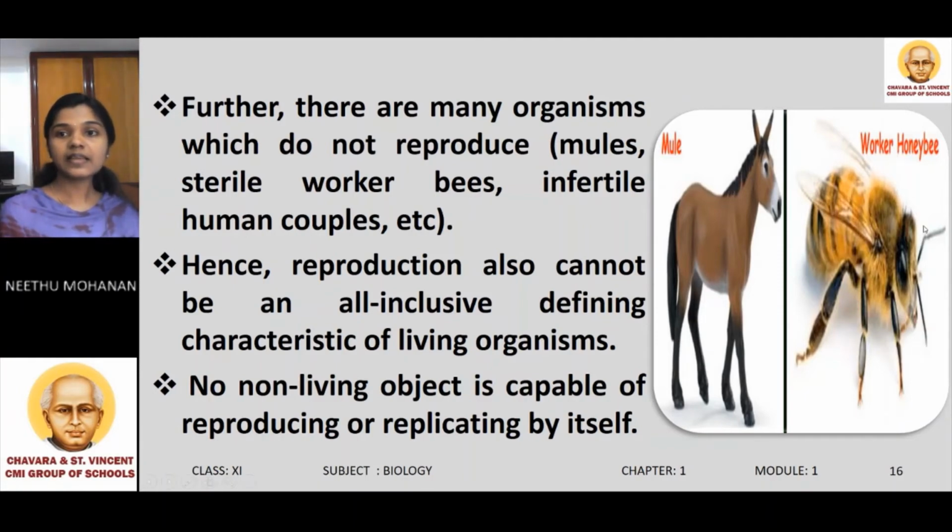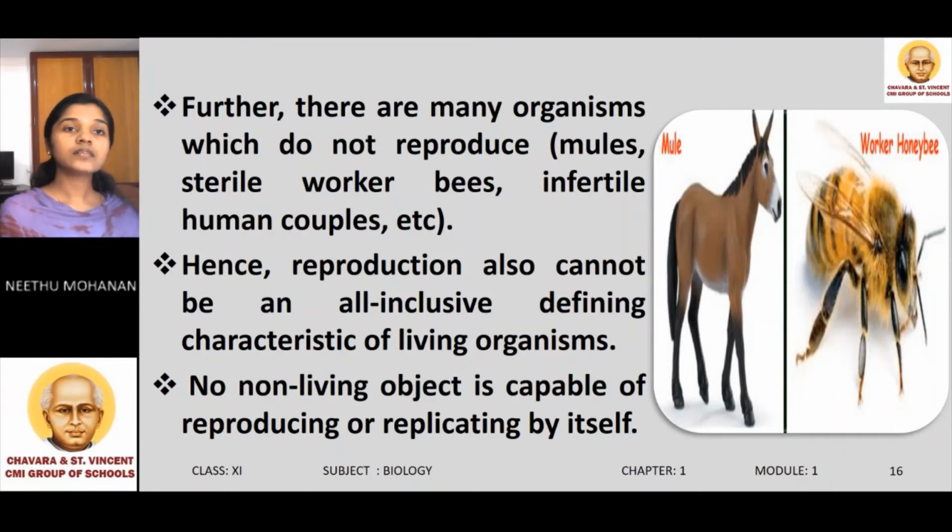And in the second diagram, you can see worker honeybees. Worker honeybees are infertile. So some living organisms like mule, sterile worker bees and infertile human couples are not able to produce their progeny. Hence, reproduction cannot be considered an all-inclusive defining property of living organism. This is because there are some living organisms which are not capable of reproduction.